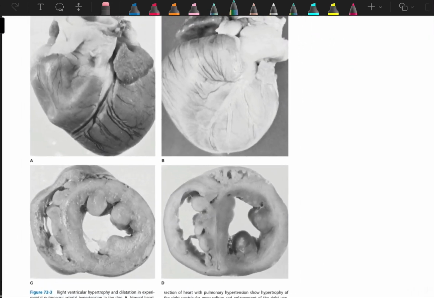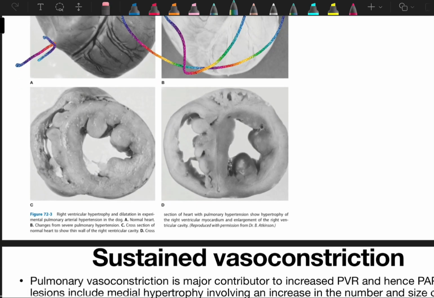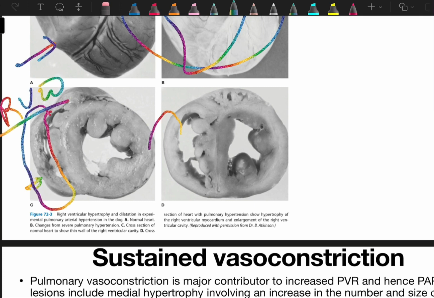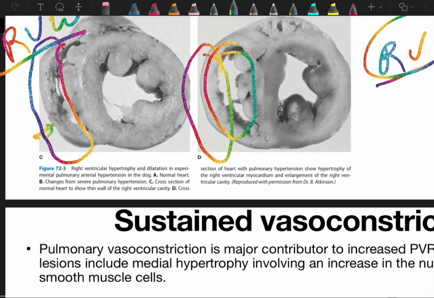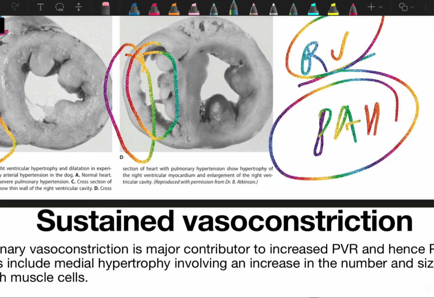Here you can see 4 diagrams of the heart. This is the normal heart. This is the hypertrophied right heart, which is seen in pulmonary arterial hypertension. Here we can see a cut section of the right heart, which shows a very thin right ventricular wall. But here this thickness gets increased, and there is also dilatation of the right ventricle. So hypertrophy and dilatation of the right ventricle is seen in pulmonary artery hypertension.